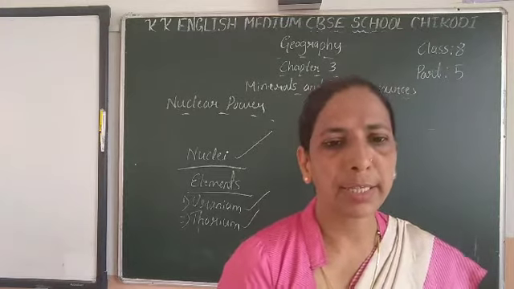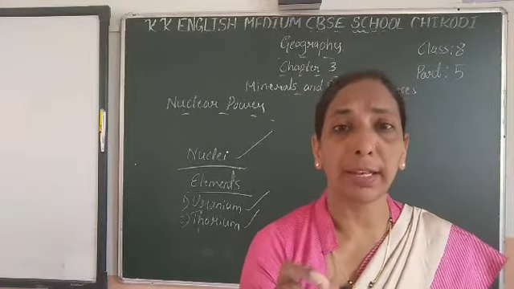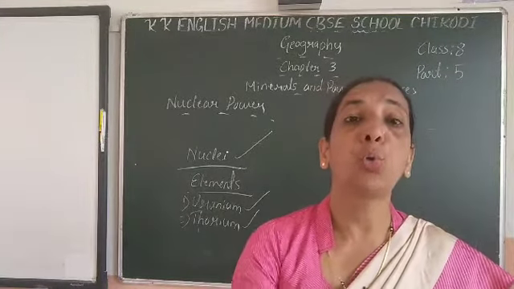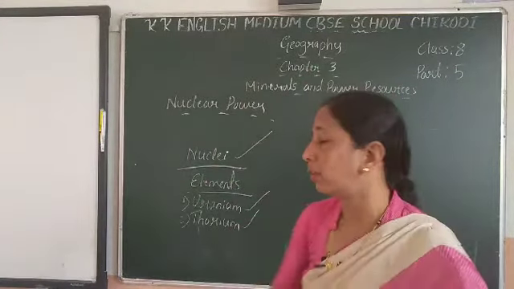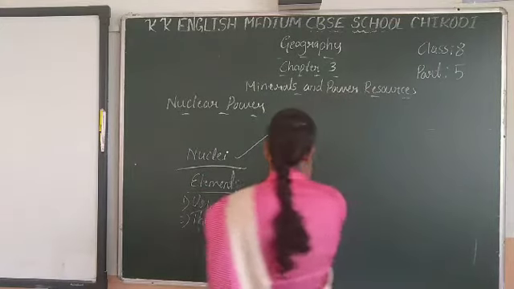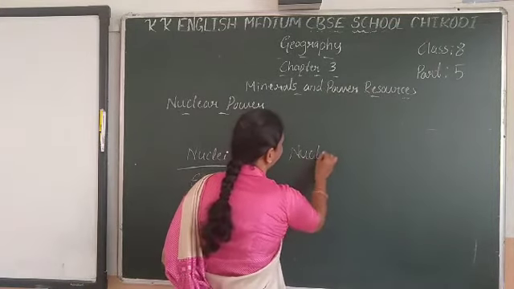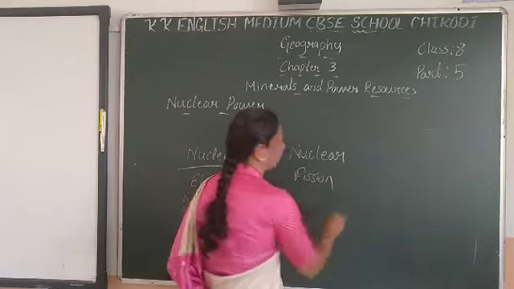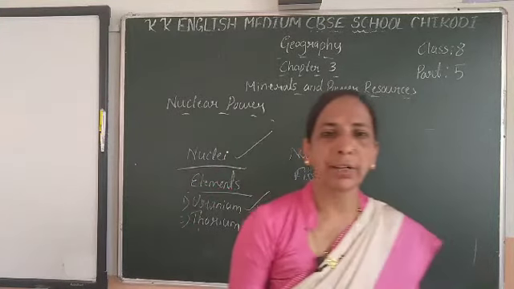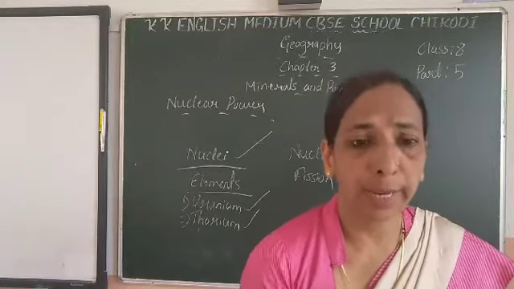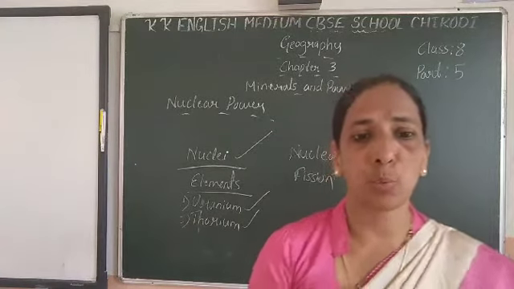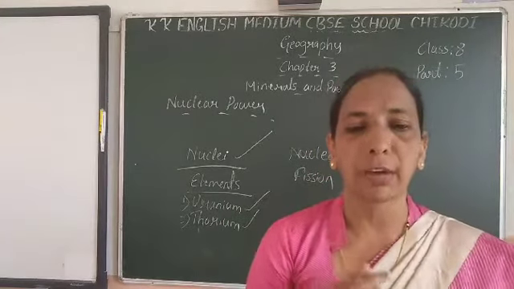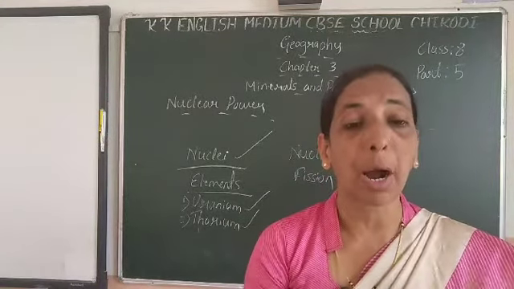And see here, these fuels undergo nuclear fission. In nuclear reactors, these fuels undergo nuclear fission, and it emits power.